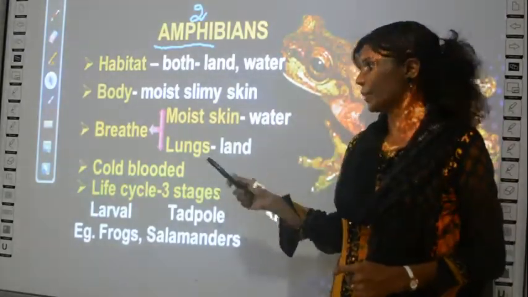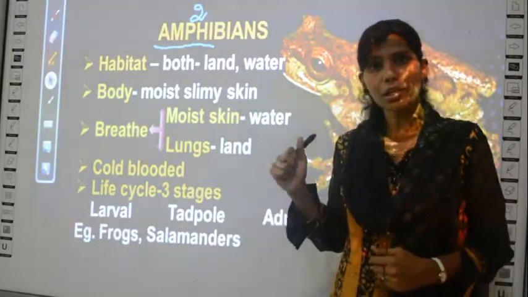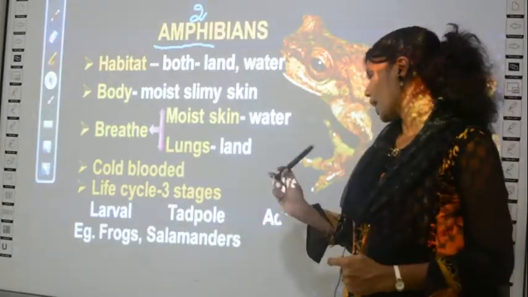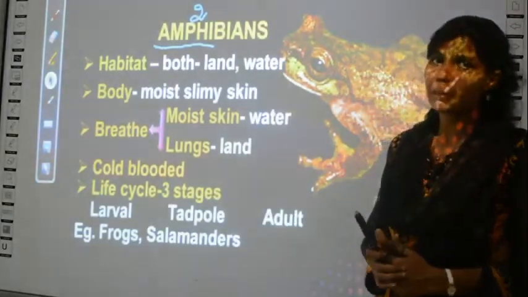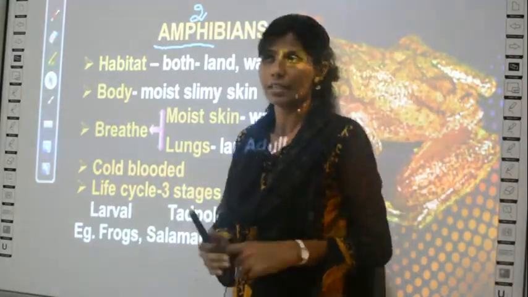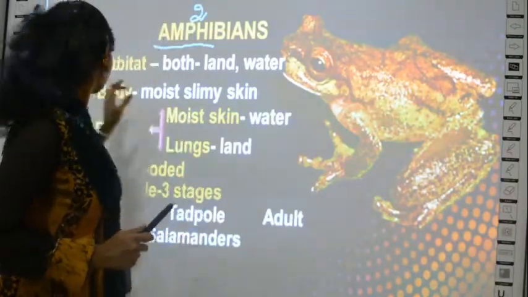They are also included under the group called cold-blooded animals. The life cycle of a frog has 3 stages called larval, tadpole and adult stage, and examples of amphibians are frogs and salamanders. So that is all about the group called amphibians.